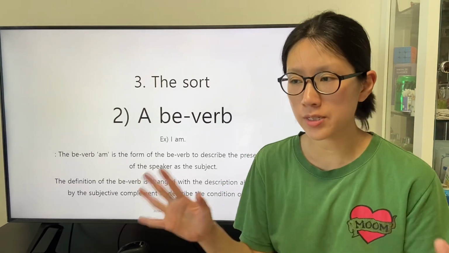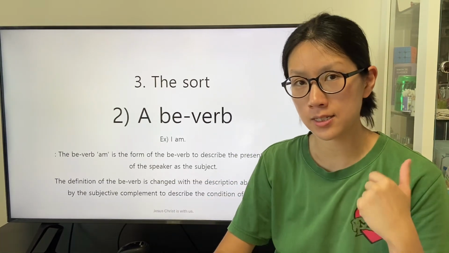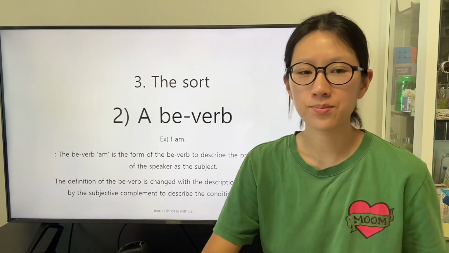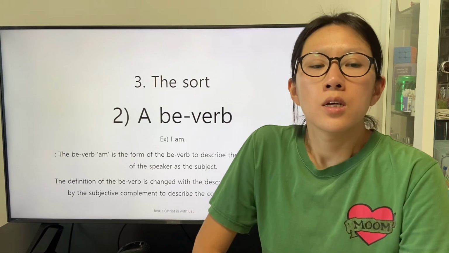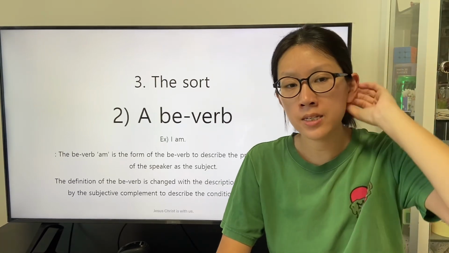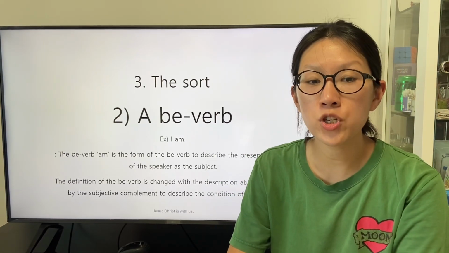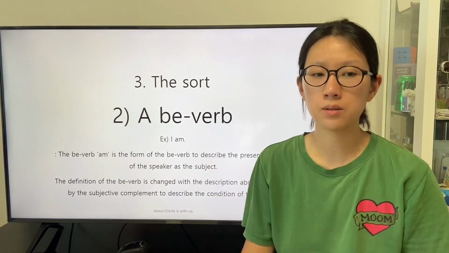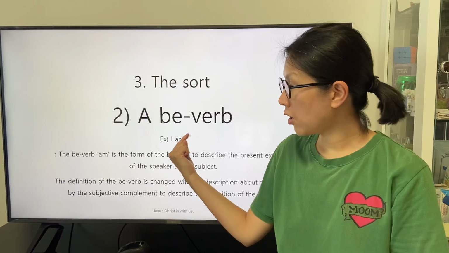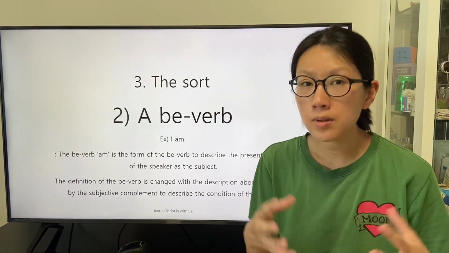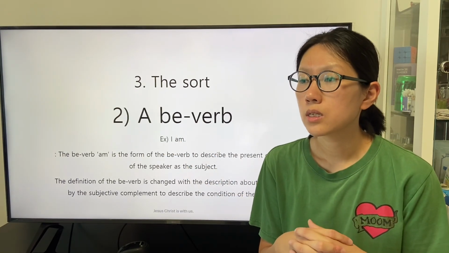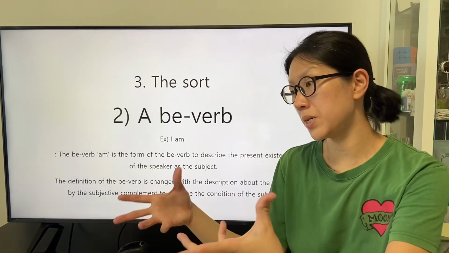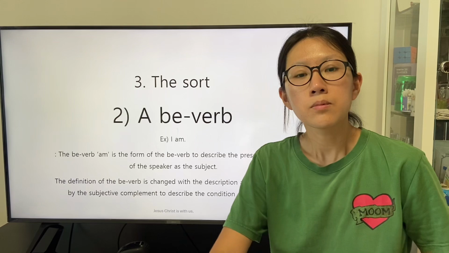We can also understand that every statement is spoken by our Lord Jesus Christ. The be-verb am is the form of the be-verb to describe the present existence of the speaker as the subject. The form of the be-verb am is especially applied for the speaker as the subject.